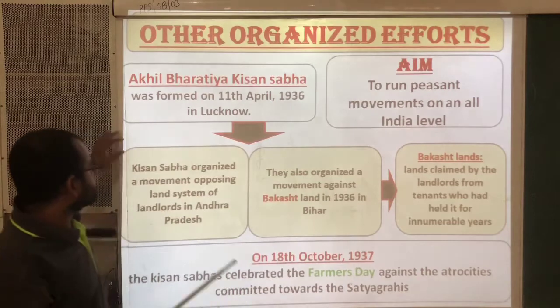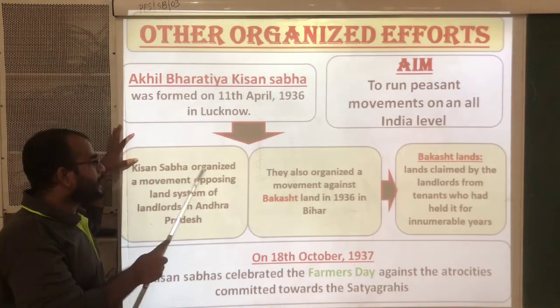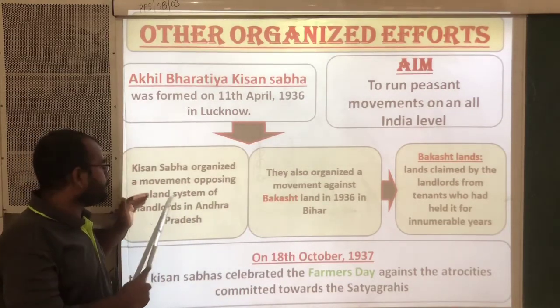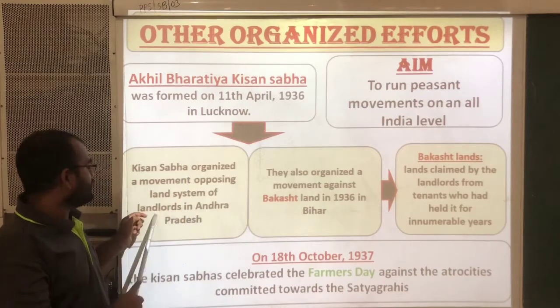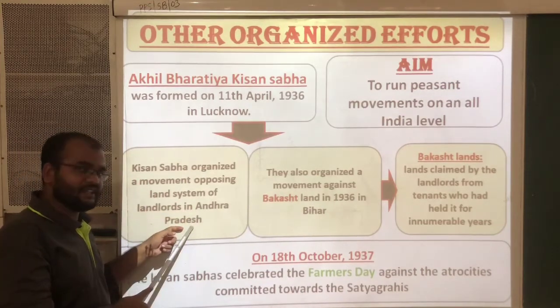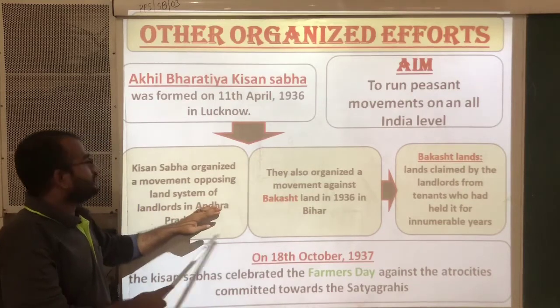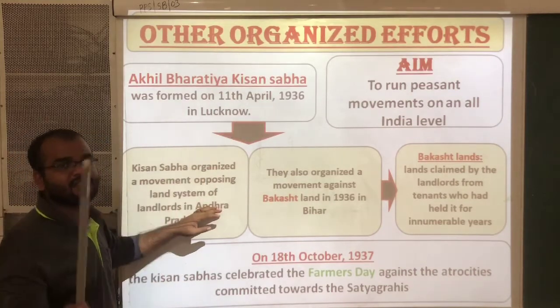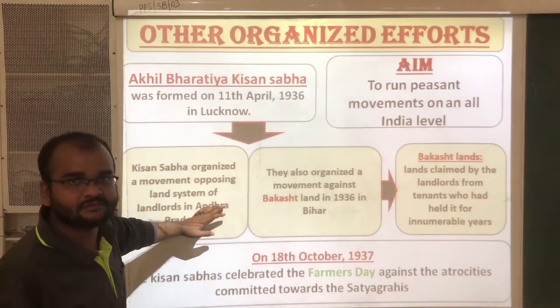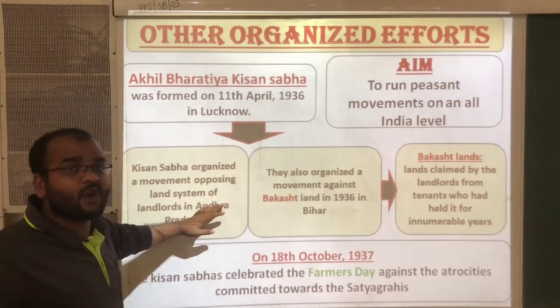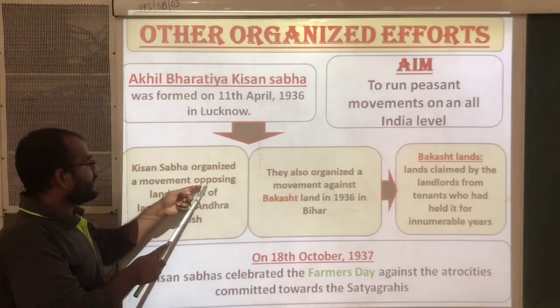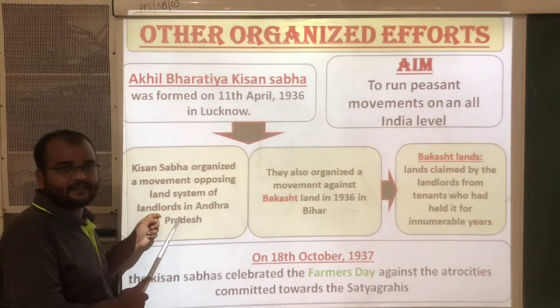See here, the Kisan Sabha organized a movement opposing the land system of landlords in Andhra Pradesh. So in Andhra Pradesh, this Kisan Sabha organized one peasants' movement. Against what? Against the land system of landlords.